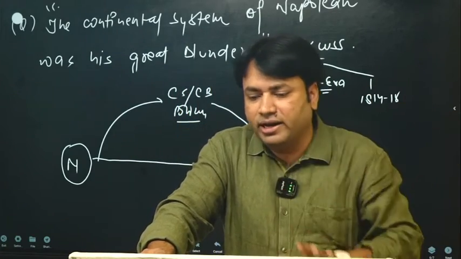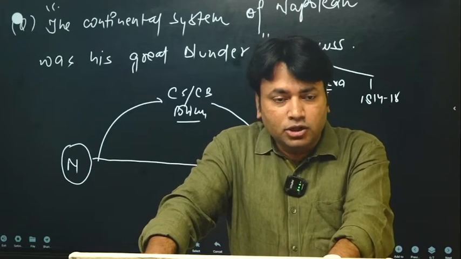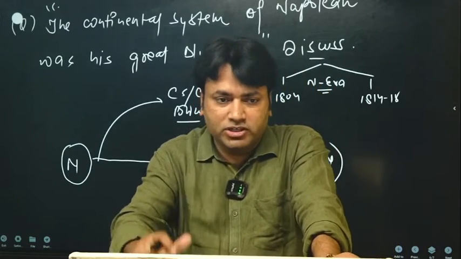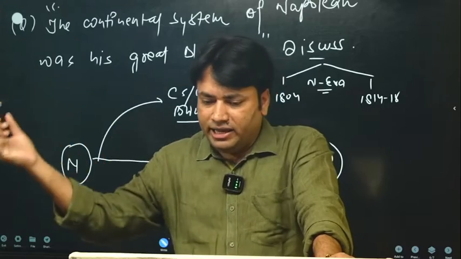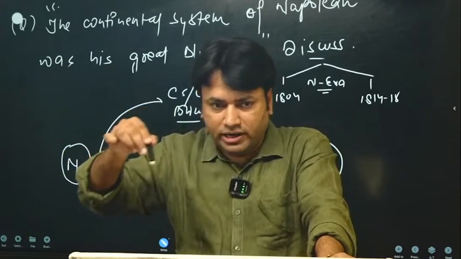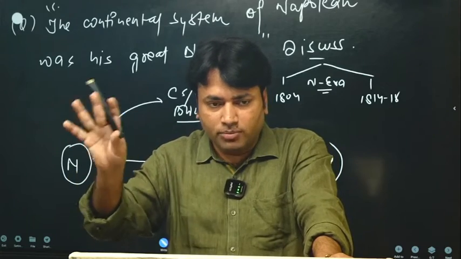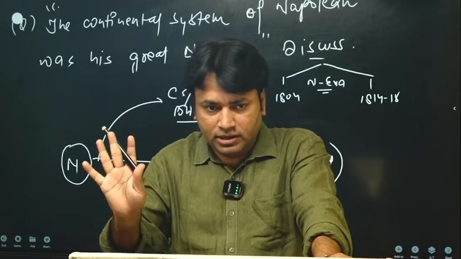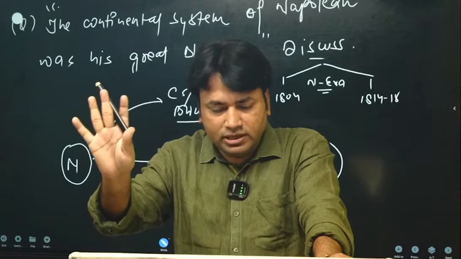In the Milan Decree, it was said that neutral ships which stop or land in Britain, following any route or passage, would be confiscated.